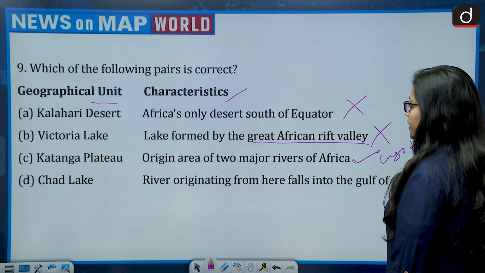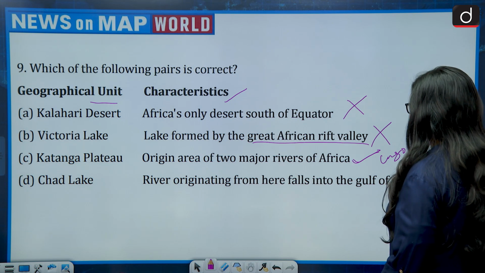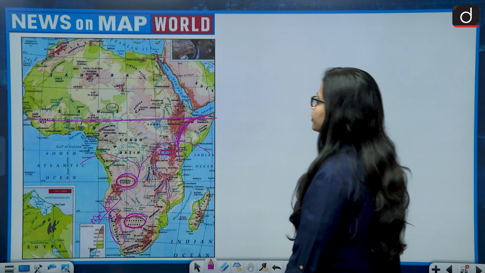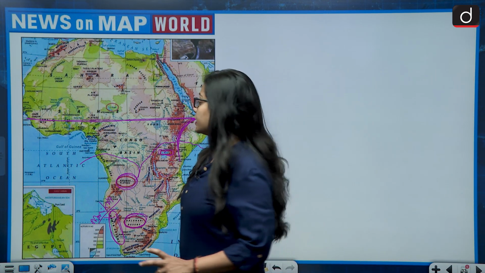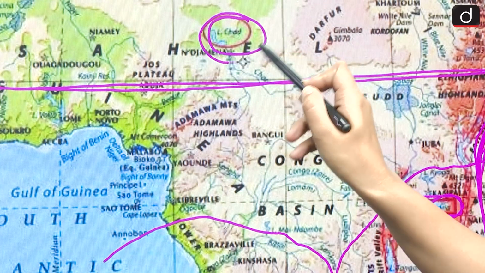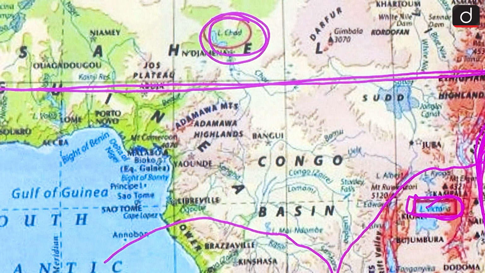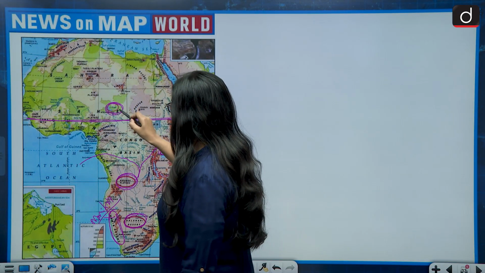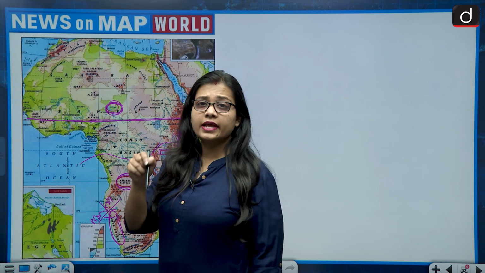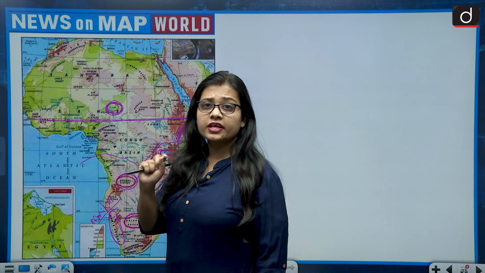Fourth is Lake Chad. River originating from here falls into the Gulf of Guinea. Now let's look at this. If we talk about Lake Chad, then it is lying around the area of Central Africa. This is the location of Lake Chad, and it is an inland lake. It follows an inland drainage basin.